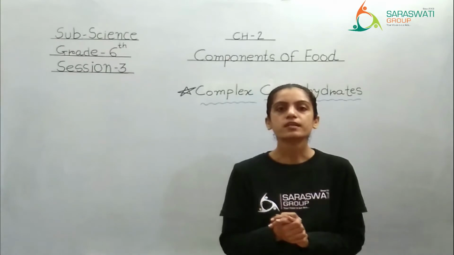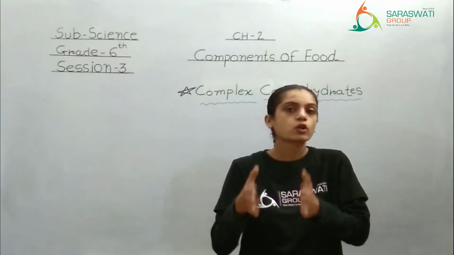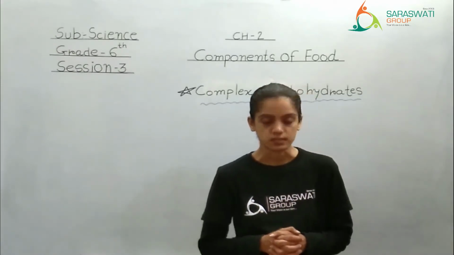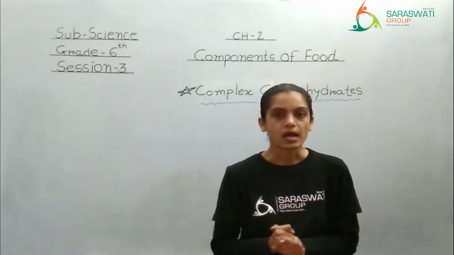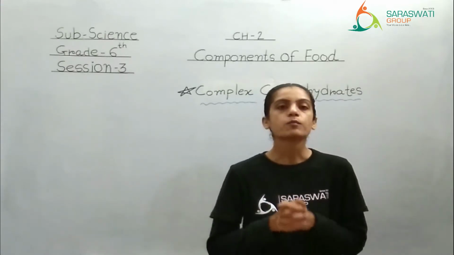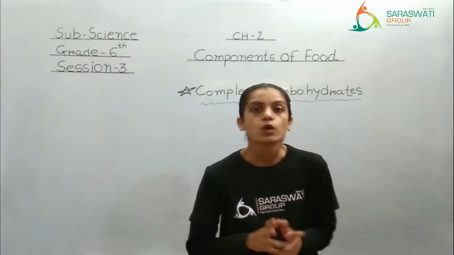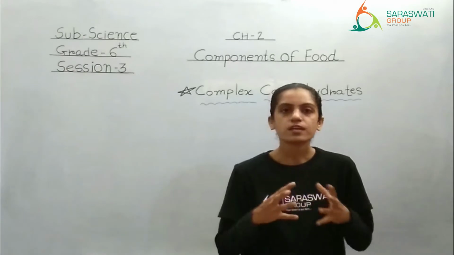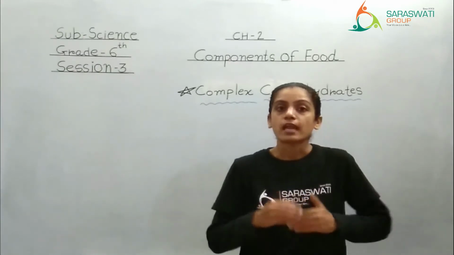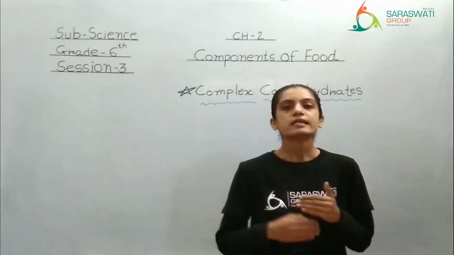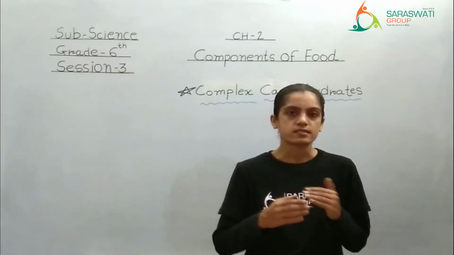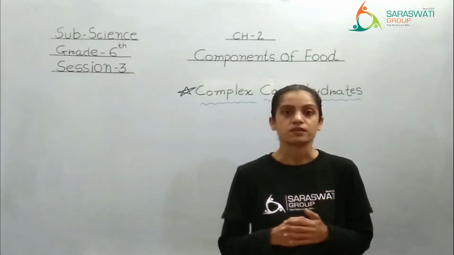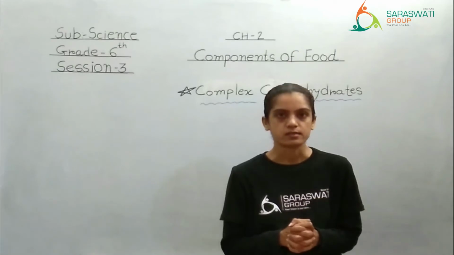So what is the major difference between the simple carbohydrate and the complex carbohydrate? See in your textbook first: complex carbohydrates take a longer time to be digested. We know the simple carbohydrate gets digested very fast, but there are certain types of food that take a longer time to get digested, and many of those foods have complex carbohydrates.